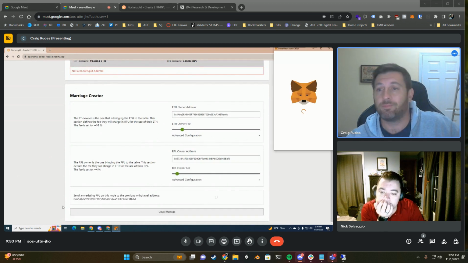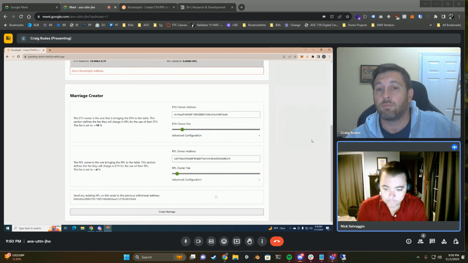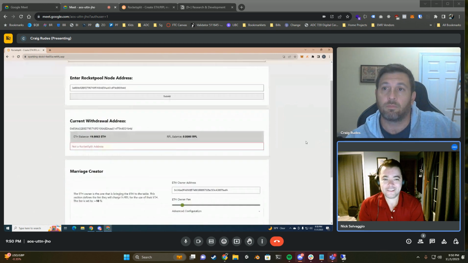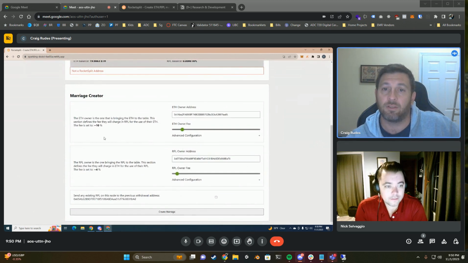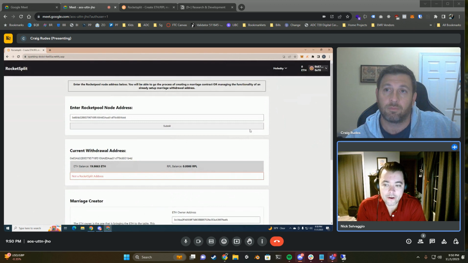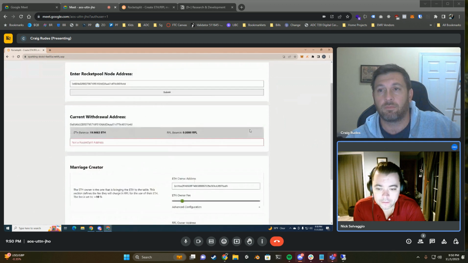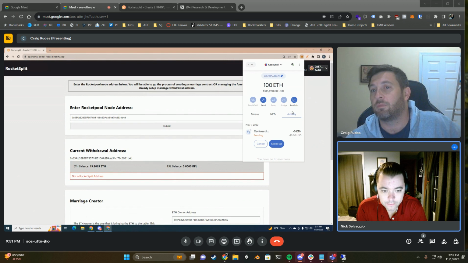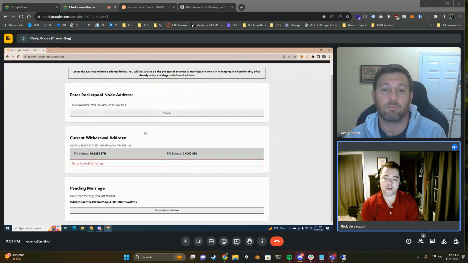But let's create the marriage. Start the transaction. I feel like we need a little better loading indicator here too. When we're doing it locally, it's so instant that I didn't really consider that, but this is the transaction. Yeah, most of the UI is like a big pop-up box that goes in the center, and then waits for the receipt. We've got a nice little UI pattern, I think, in this project where it overlays nicely in these cards, so we can definitely do that. Check MetaMask, see if that's still cooking. It is, okay. Ta-da! There we go. Now we should see a pending marriage there.